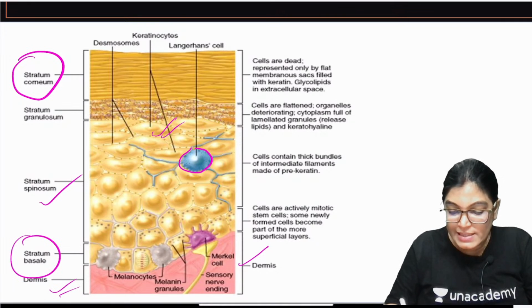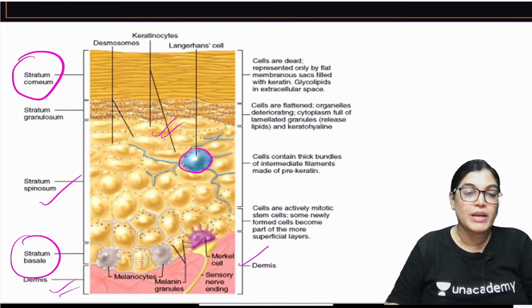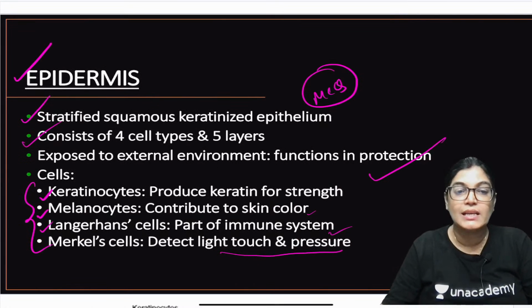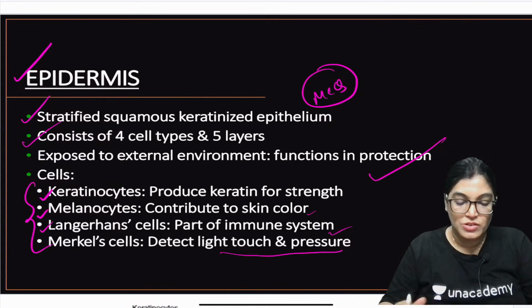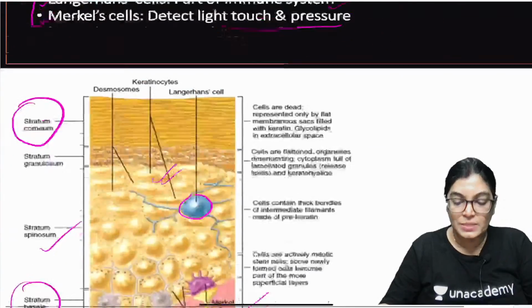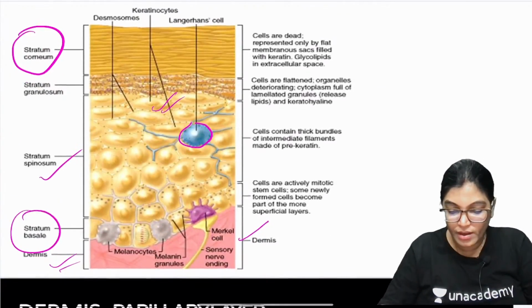Merkel cells, all these cells are very important, and we have seen in brief the function of each kind of cell. Keratinocytes are for the production of keratin, melanocytes for skin color, Langerhans for immunity, and Merkel cells detect light touch and pressure. So you have to know the function, and these are the cells residing in the epidermis layer.